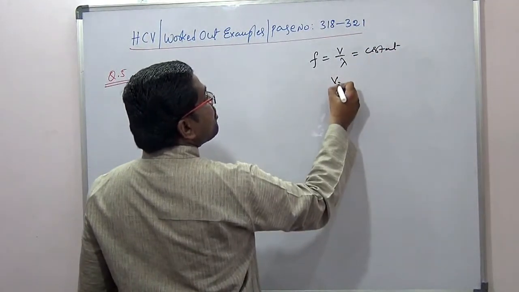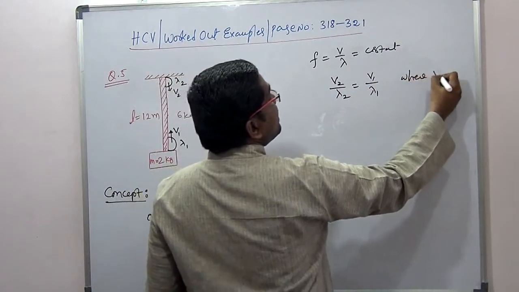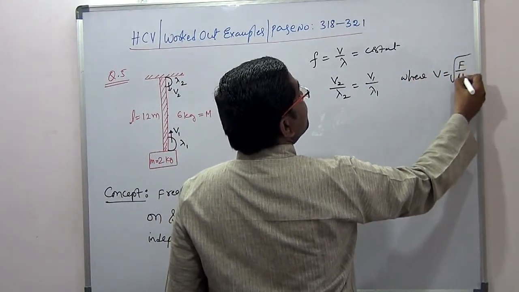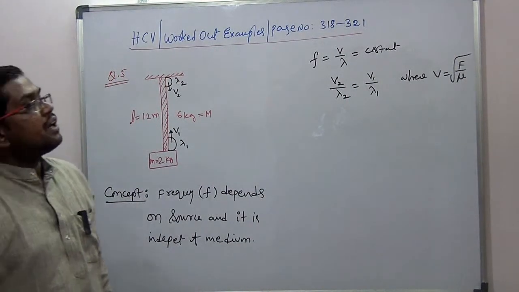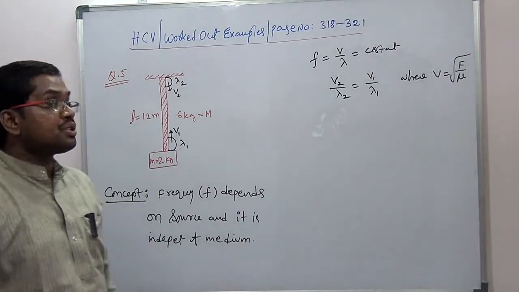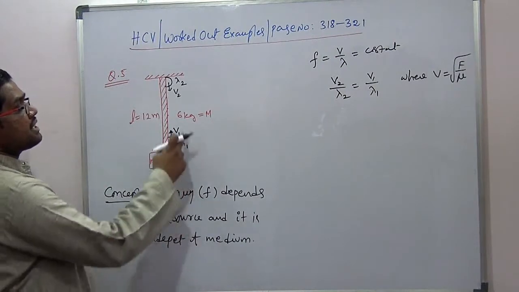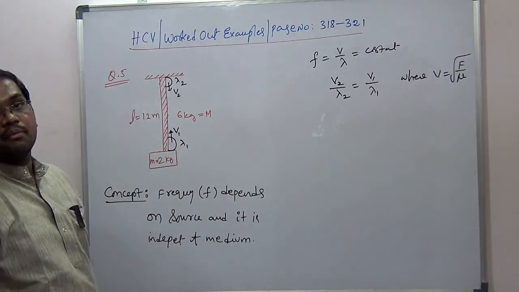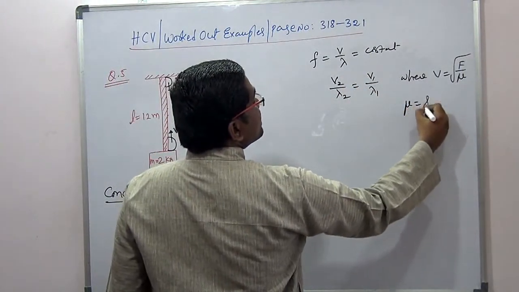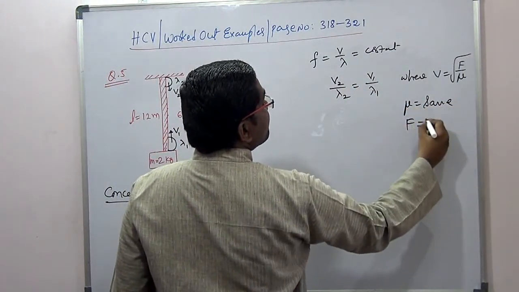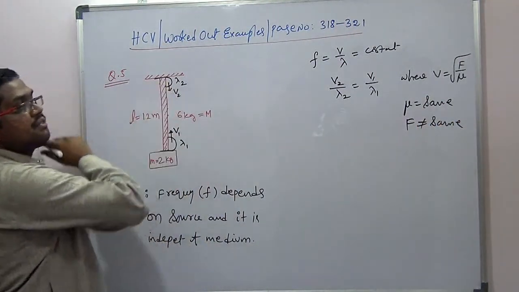So that means v2 by lambda 2 is equal to v1 by lambda 1, where v is equal to square root of F by mu. What is mu here? Linear mass density. What is F? Tension, the hanging force. So mu will be the same, mass per unit length, everywhere since it is uniformly distributed. Mass is 6 and length is 12, so 6 by 12, the linear mass density will be half. So mu is the same everywhere. But F is not the same. F will be the pulling force, and here the pulling force is different.